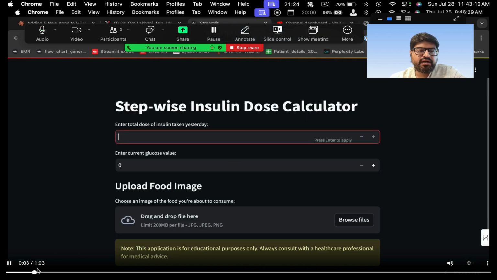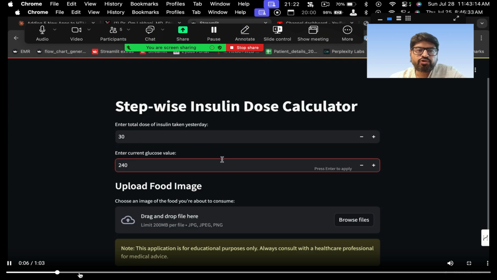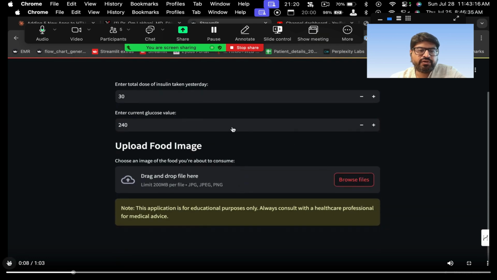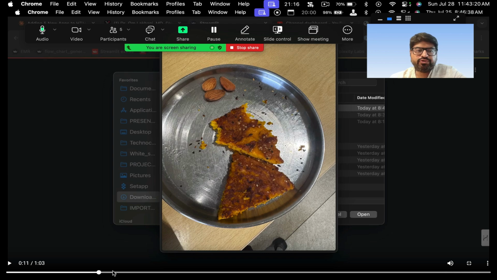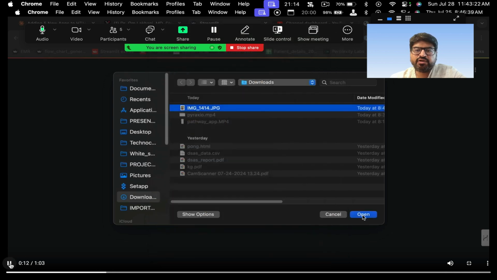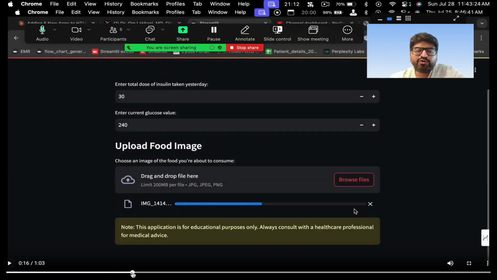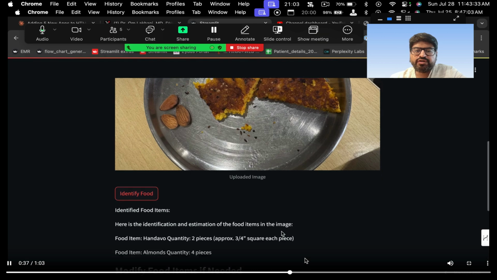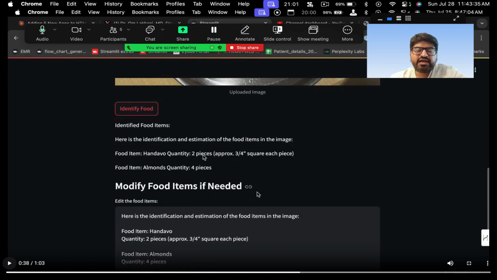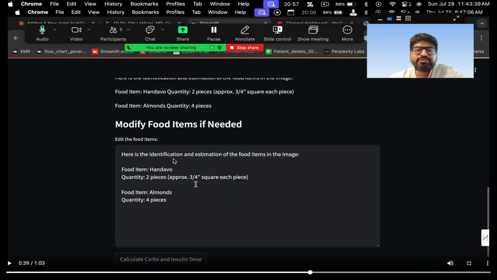Here you start with the patient entering the total dose of insulin and current glucose value. Then you upload the image of the food that you're going to eat. For example, this is, Gujarat people will know it, called a handvo. You upload this handvo, and then it will identify the food. The first step is to identify the food item, what food is there. So it is saying here it's basically handvo, 2 pieces, and there are some almonds here. Then you can make some changes here.